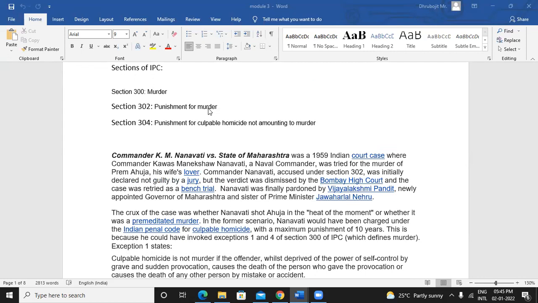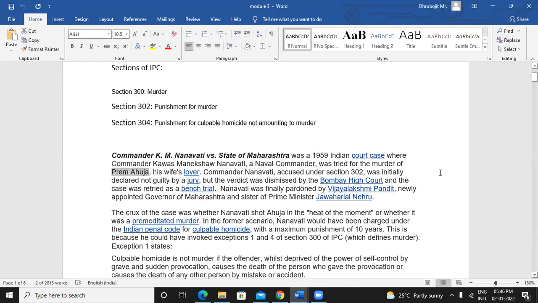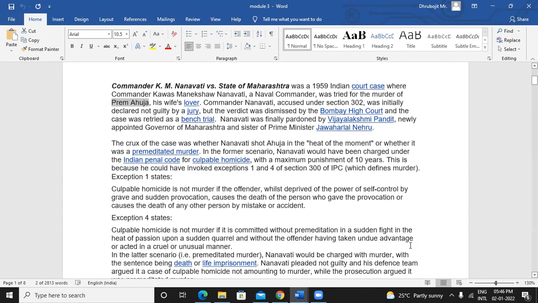You can watch that movie as well, Rustam, where also the same grounds were mentioned, that Prem Ahuja, at the time when he was killed, it happened in his bedroom, so he was wearing just a towel. So there was no sign that both those two people were fighting or something. He just died normally. Okay, so based on all those grounds, it was proved that the situation does not prove that Prem Ahuja and Nanavati were fighting or having some quarrel, but he went there and he just killed Prem Ahuja. So he was punished under section 302 only, murder.